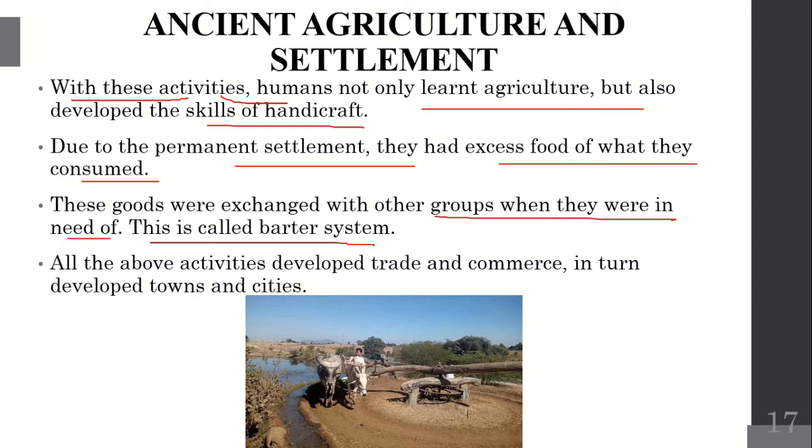When there is excess food that they don't need, they go and give what they have in excess to the other groups, and they get something back. That is called the barter system. All the above activities developed trade and commerce, which in turn developed towns and cities.